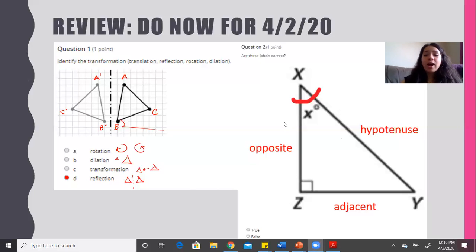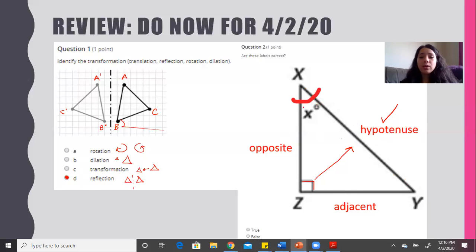So in order to find our hypotenuse, as we covered in our last session, we look at the right angle and we look at what is across from it. That is our hypotenuse. So is that correct? Yes, it is. Okay, so we have one correct for sure. Now, in order to find our opposite, we look at the angle that they're focusing on.